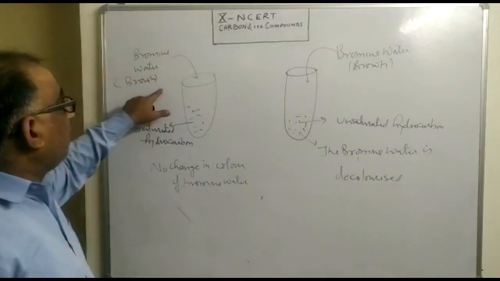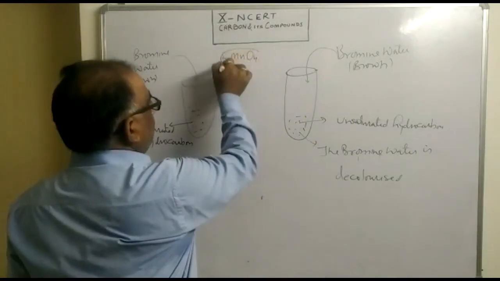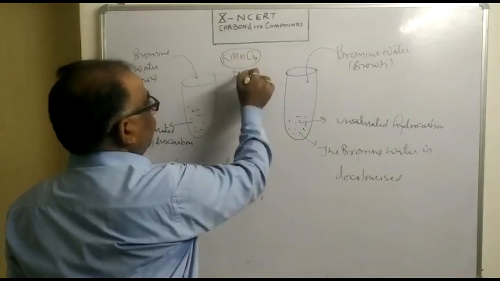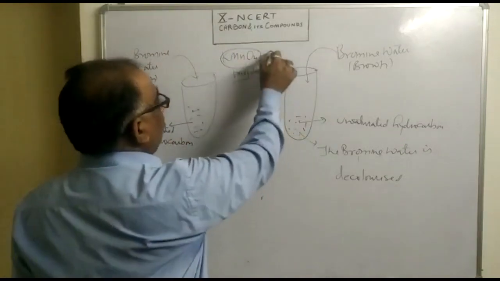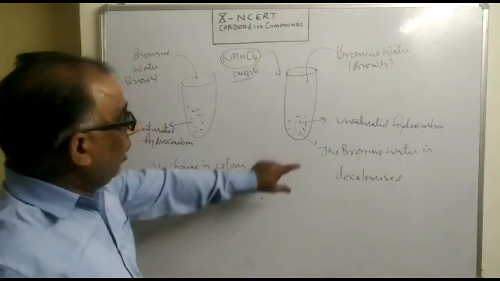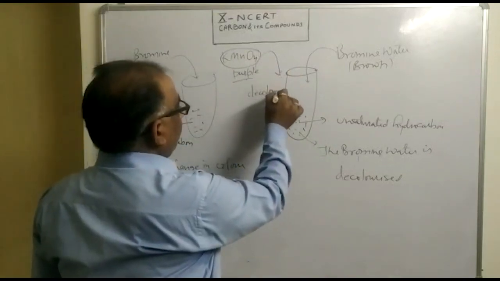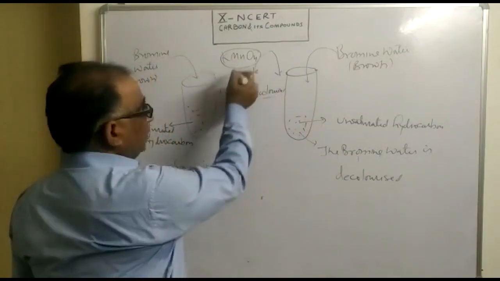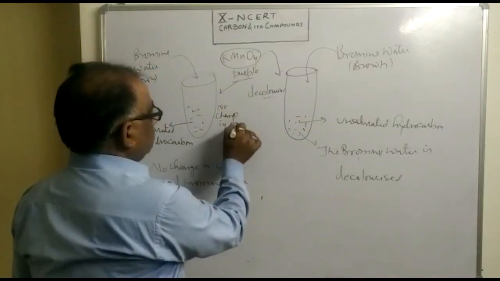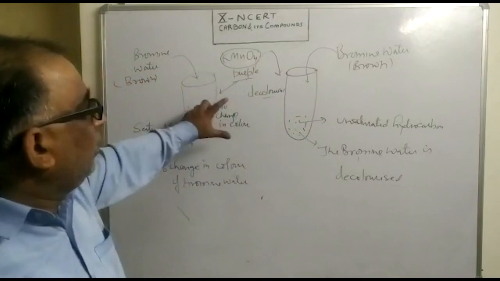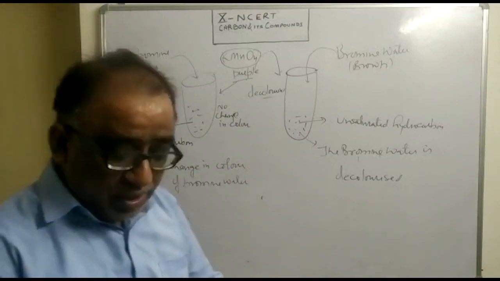Similarly, we can do another experiment by taking KMnO4. KMnO4 has got purple color, or you can also call it pink color, and the same thing happens when this purple color KMnO4 is added to unsaturated hydrocarbon, it gets decolorized. In this case, when it is added, no change in color. So here we have seen how we can very well distinguish between the saturated and unsaturated hydrocarbon.